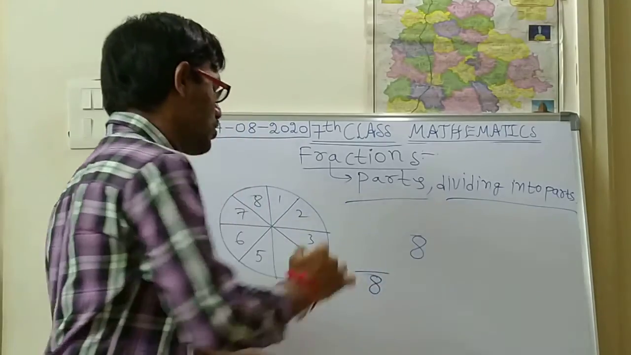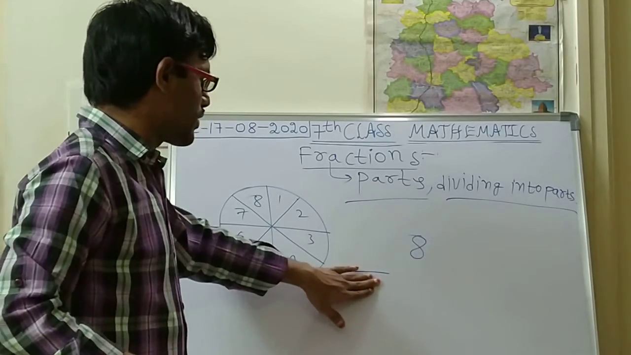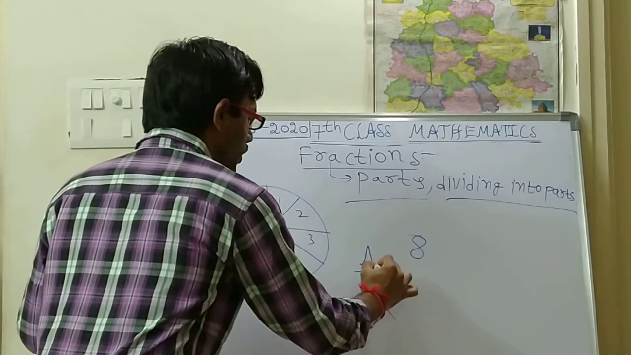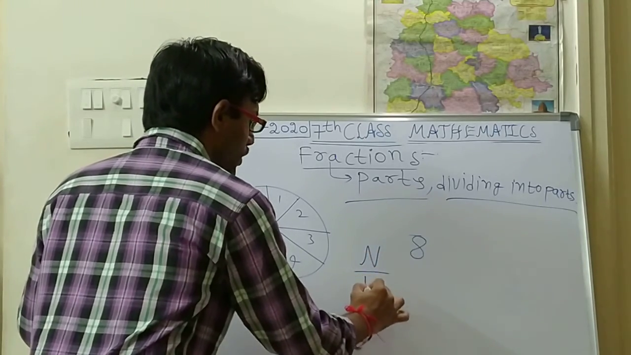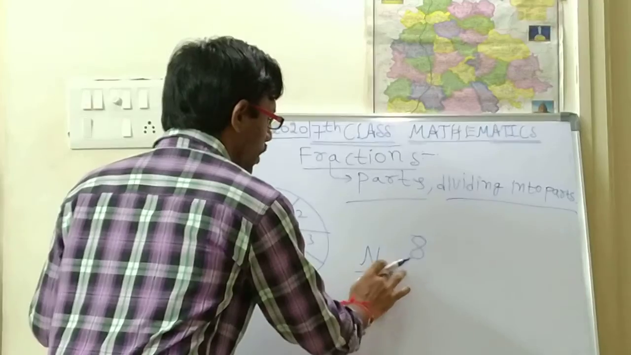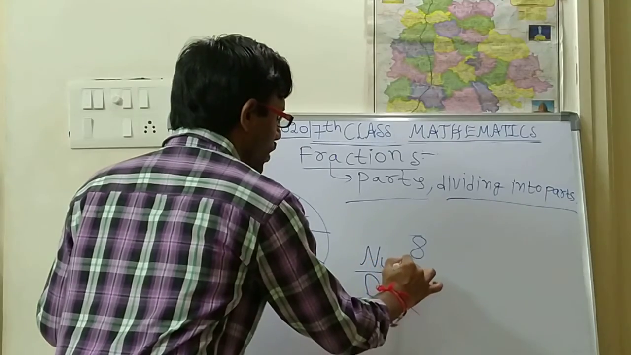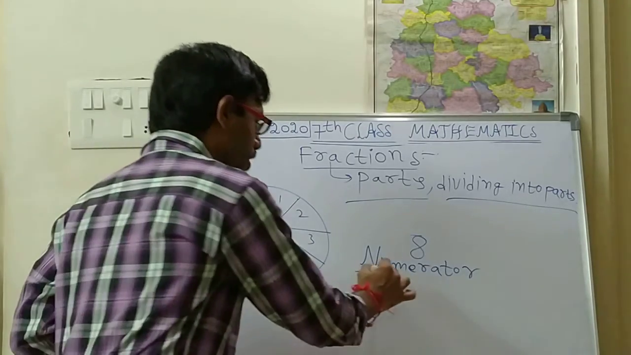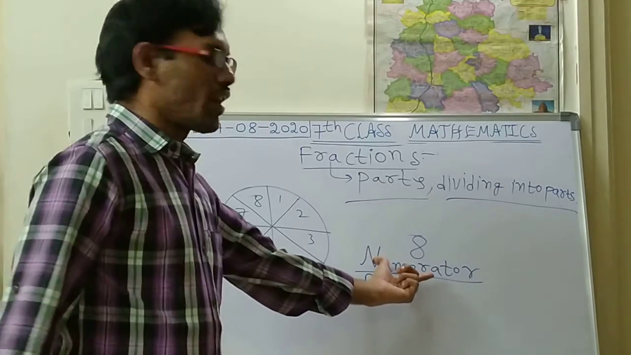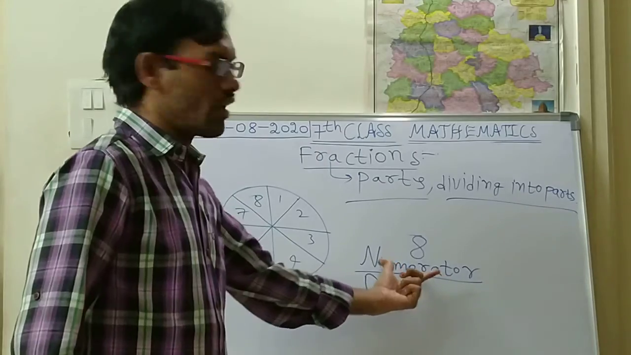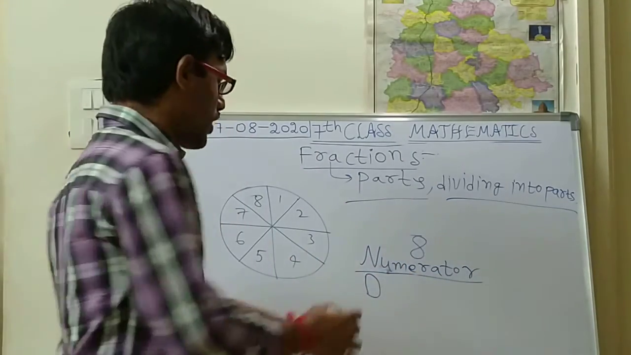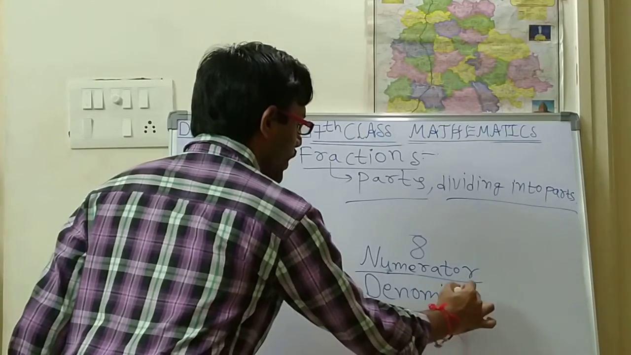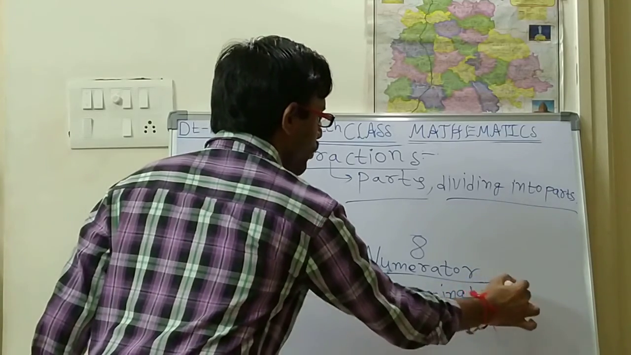So actually a fraction will be represented with the help of a line, and at the top there will be the numerator, at the bottom there will be the denominator. Already you have heard about these concepts very well. Okay. The number which we are writing at the top is called a numerator. The number which we are writing at the bottom is called a denominator. These are very, very important, children.